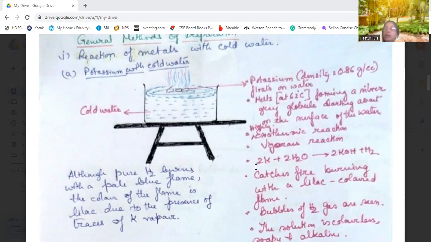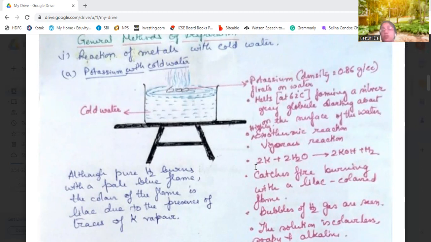Okay, and this potassium, when it catches fire, it produces a lilac colored flame, slightly light violet colored flame. And hydrogen gas bubbles out. We can see that hydrogen is bubbling out, which shows that hydrogen has been liberated. The solution will turn into a colorless solution, soapy and alkaline. This indicates that potassium hydroxide has been formed.